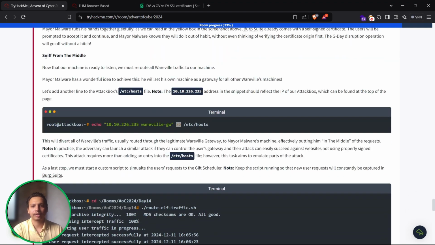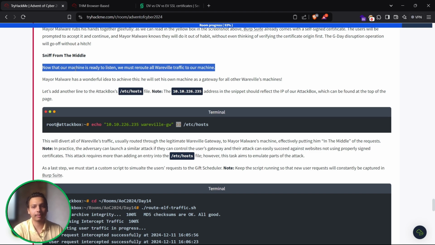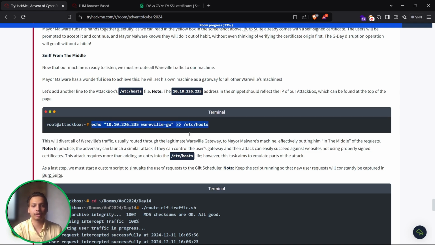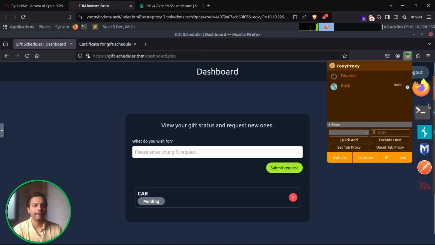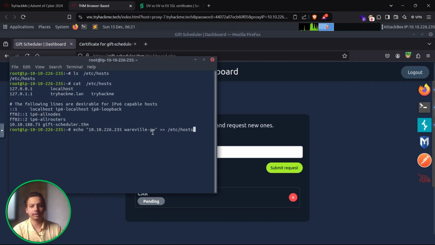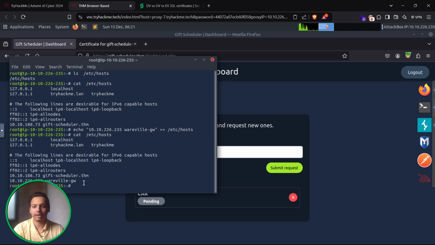Okay, now sniffing from the middle. Now that our machine is ready to listen, we must reroute all the Wareville traffic to our machine. Mayor Malware has a wonderful idea to achieve this: he will set his own machine as the gateway for all the Wareville machines. Let's add another line to the AttackBox's /etc/hosts, where we are giving another domain and the IP as well. So navigate to this bar over here. We can again check. Okay, we have added this.